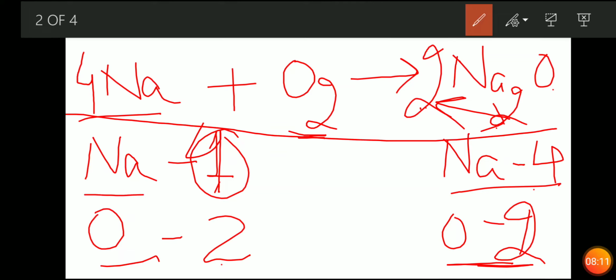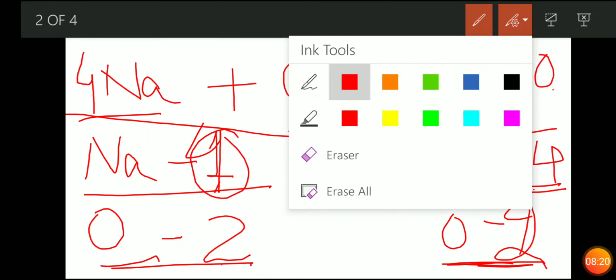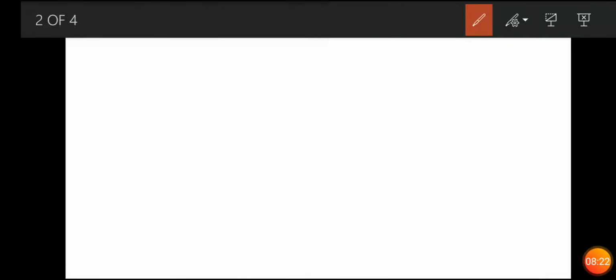Now see, Na is 4, oxygen is 2. Na is 4 and oxygen is 2. This is known as balancing the chemical equation. Now see another example.